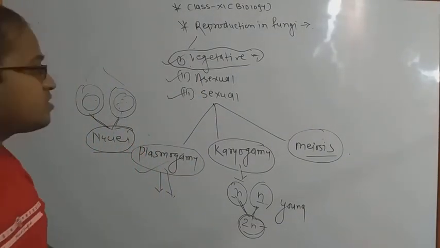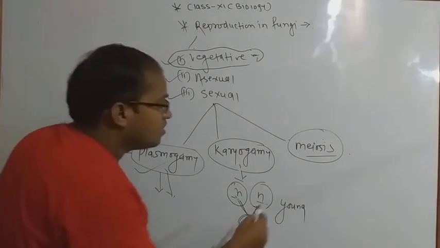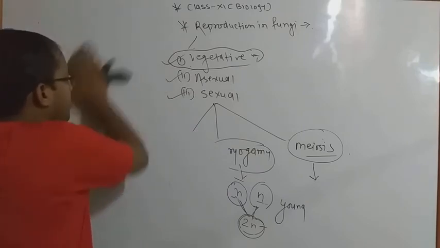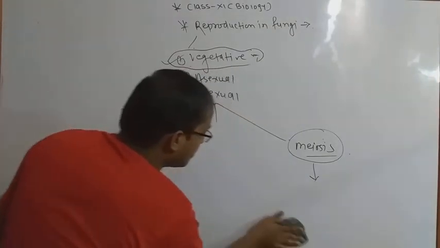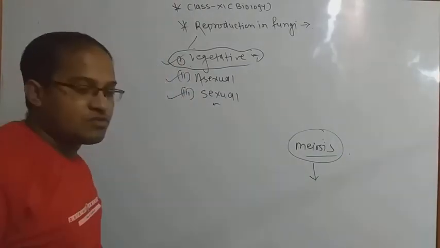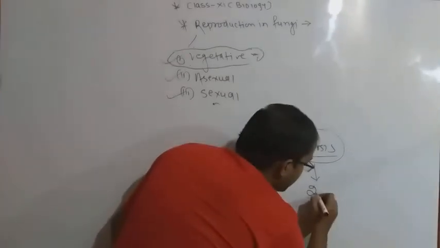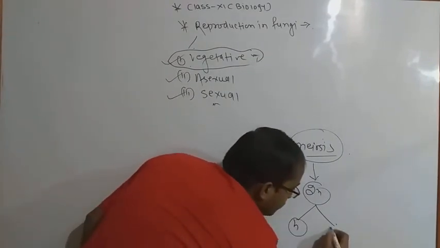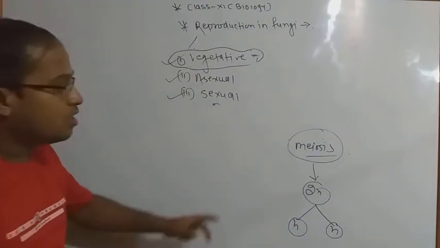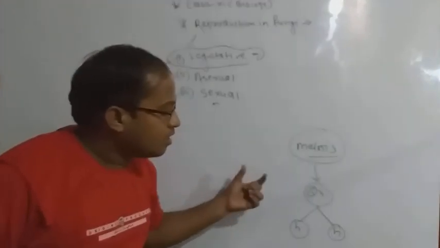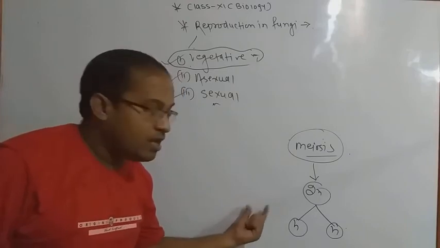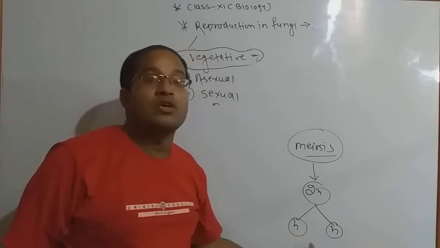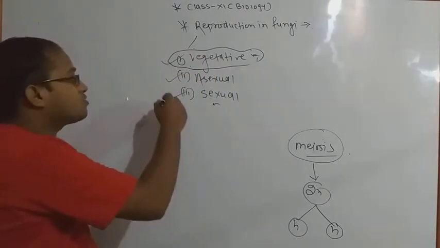So in the third step of reproduction in fungi we have to discuss meiosis. After completion of plasmogamy and karyogamy we have to discuss the third stage of reproduction. In meiosis we know that a diploid gamete is broken down by cell division and converted into haploid gametes. In karyogamy we have seen that two haploid gametes make a diploid, and here in meiosis a diploid gamete is converted into haploids. So this is the third stage of sexual reproduction in fungi.